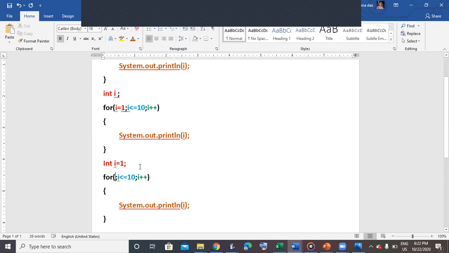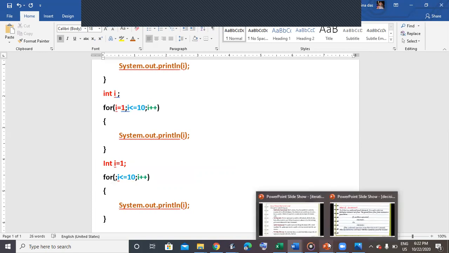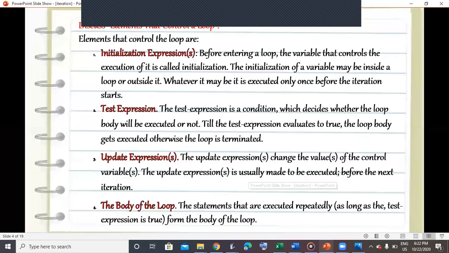And it is always done once. The initialization of the value is done once, and after that the updation and the test expression are repeatedly done for the body of the loop. As long as the test expression is true, it goes on, the action is repeated repeatedly. Now, the test expression is a condition which decides whether the loop body will be executed or not. Till the test expression evaluates to true, the loop body gets executed, otherwise, the loop is terminated.